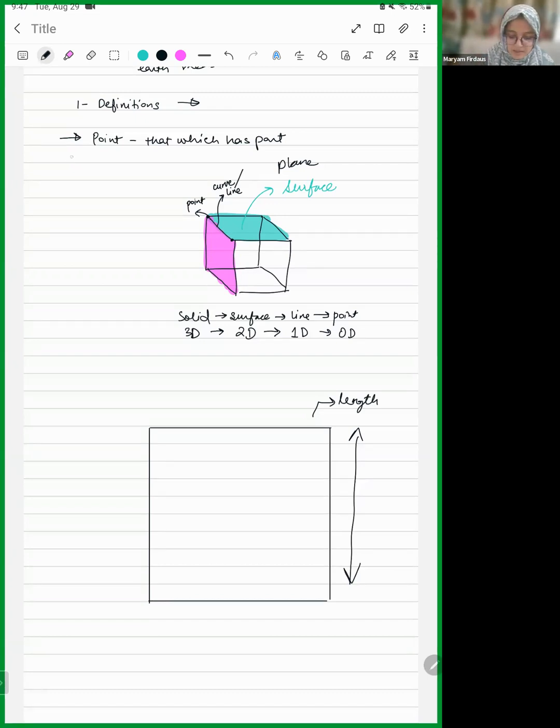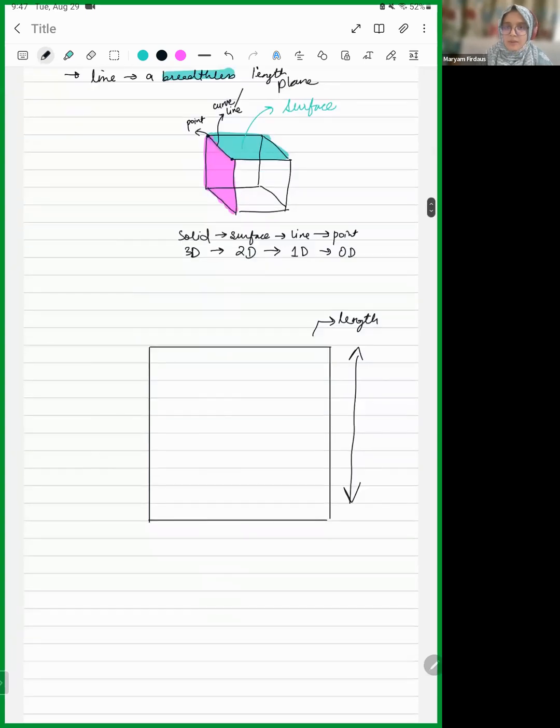Then he says a line is a breadthless length. What does this mean? Can someone explain this? That a line does not have any thickness. Yes, it doesn't have any thickness. It doesn't have any breadth. Okay. It is a length. It is just a length. There is no breadth to it. Okay.